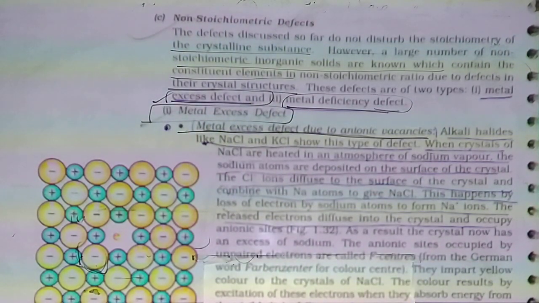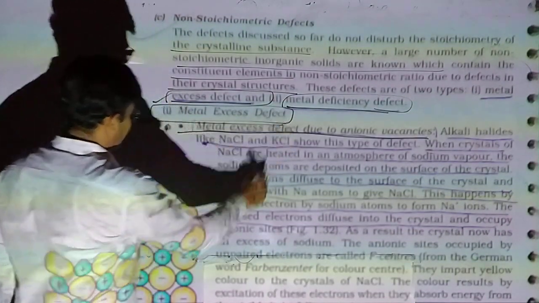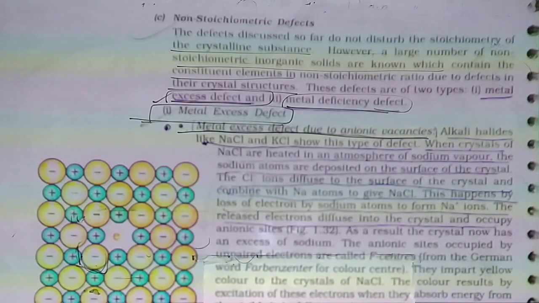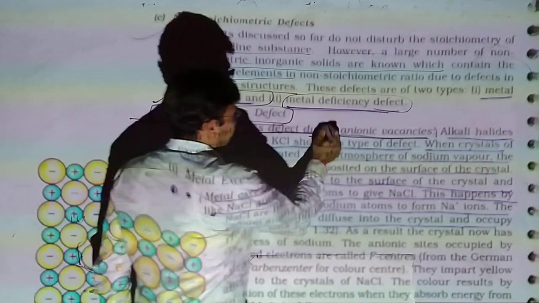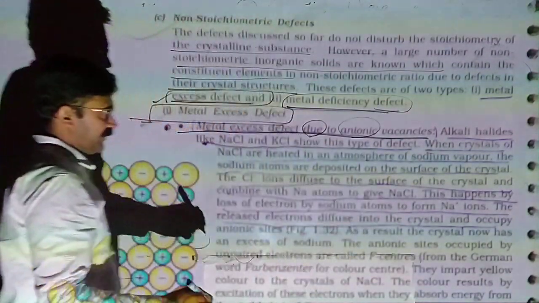Non-stoichiometric defects are also of two types. The first one is the metal excess defect and the other one is the metal deficiency defect. First we will discuss the metal excess defect. Here the metal excess defect is due to anionic vacancies.